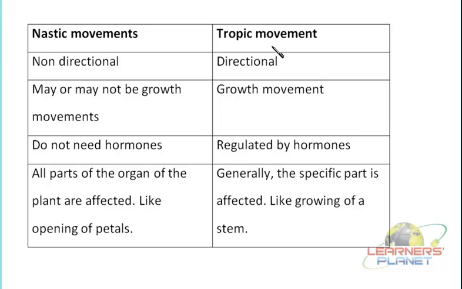Another important thing is that the stimulus is actually affecting the role of the hormones in a particular region, and therefore it is observed as a change in the pattern of growth in that area, and this is the special feature of the tropic movement. Now let us continue, or let us clarify the Nastic movements with the help of several examples.